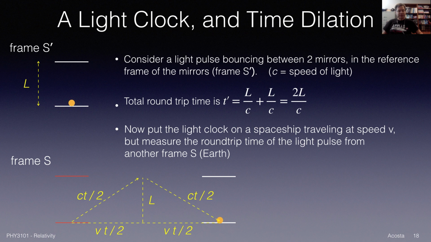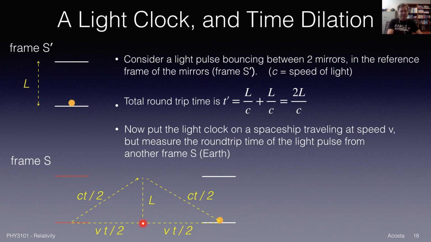And we'll do this by just labeling the length of our legs. So that rocket that the light clock was on moved, let's say, at a speed v to the right. The total time that we're trying to calculate we'll call t. So I have a t in here in several places. How far the light clock moves in half that time is going to be the velocity of the spaceship times half the time, t over 2.